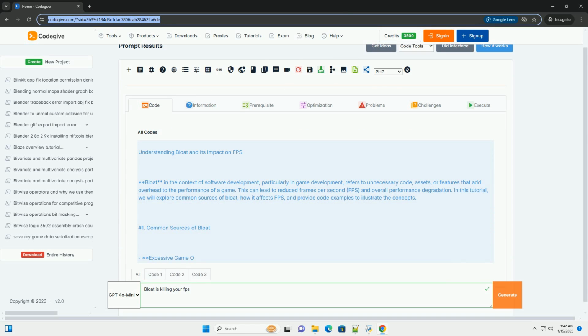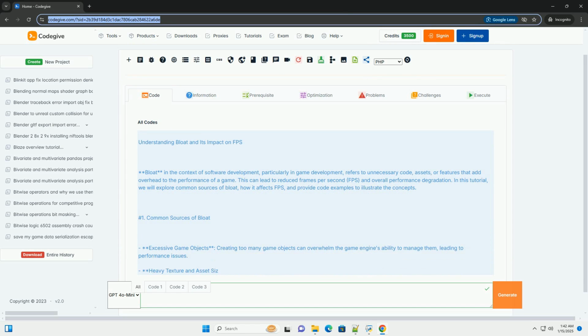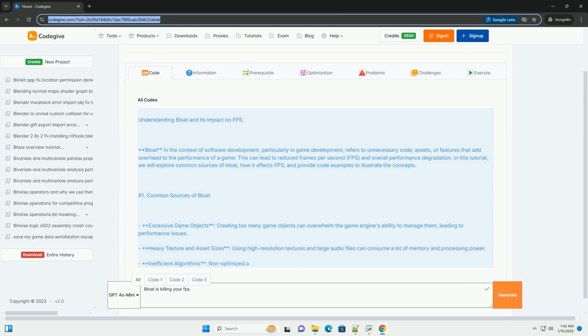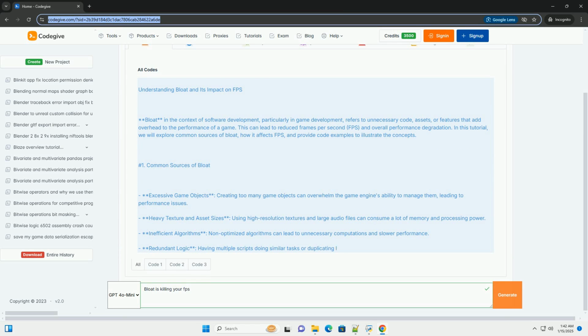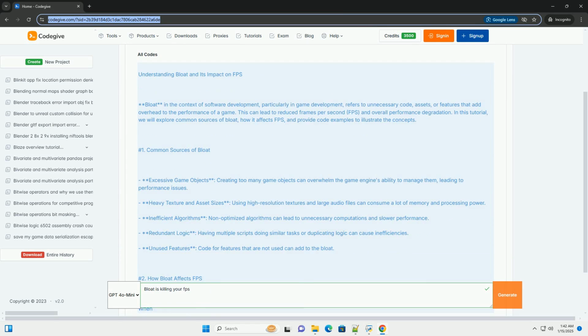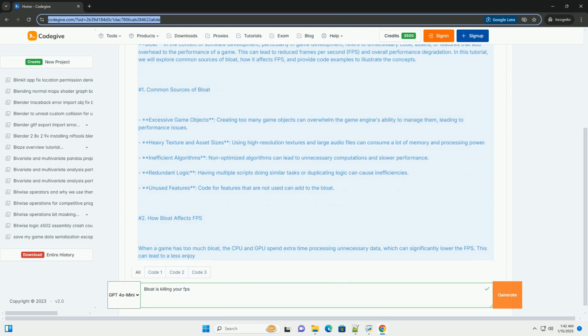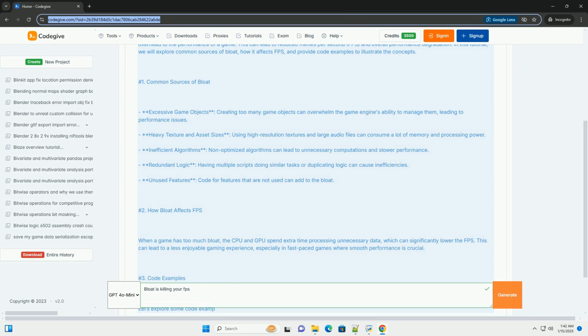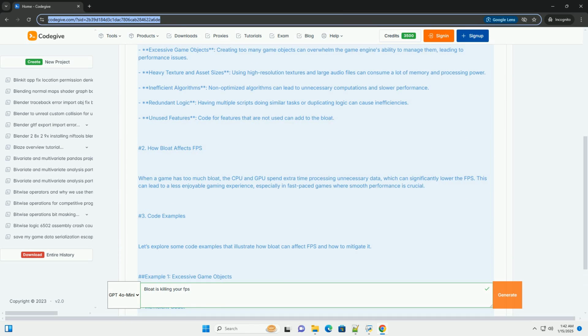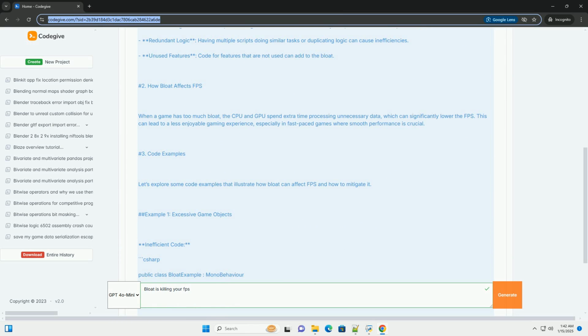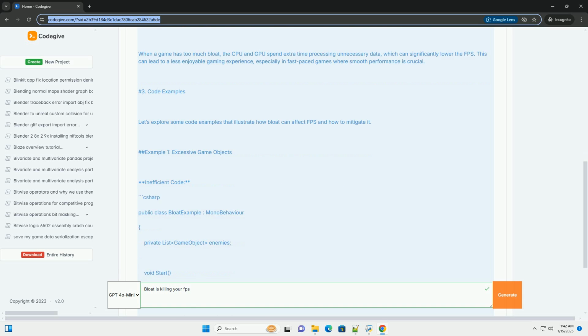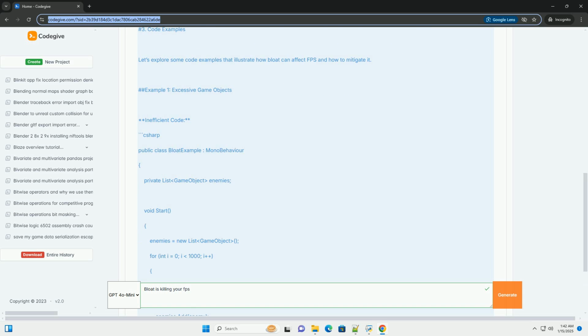Understanding bloat and its impact on FPS. Bloat in the context of software development, particularly in game development, refers to unnecessary code, assets, or features that add overhead to the performance of a game. This can lead to reduced frames per second, FPS, and overall performance degradation.